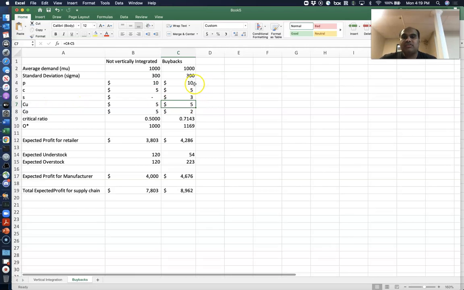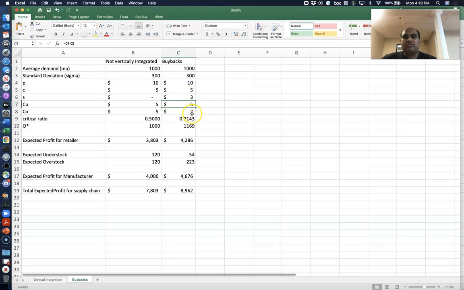What that does is the cost of understocking is still $5. You lose out on $5 potential profit by having one CD less. But having an extra CD now doesn't cost a flat $5 anymore. It is now $2 because you're buying it for $5 and selling it back to the manufacturer for $3, right?